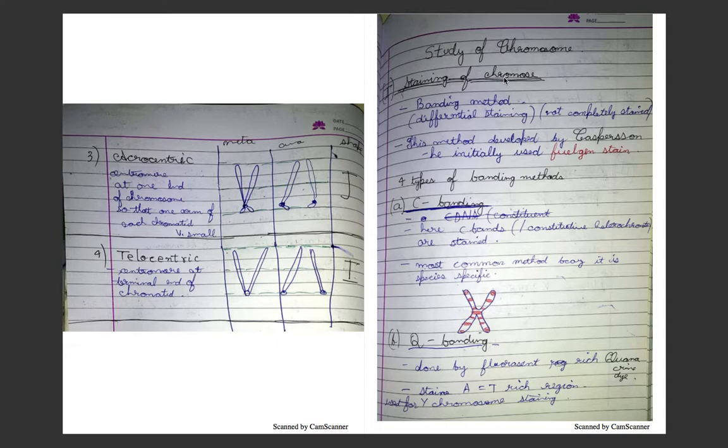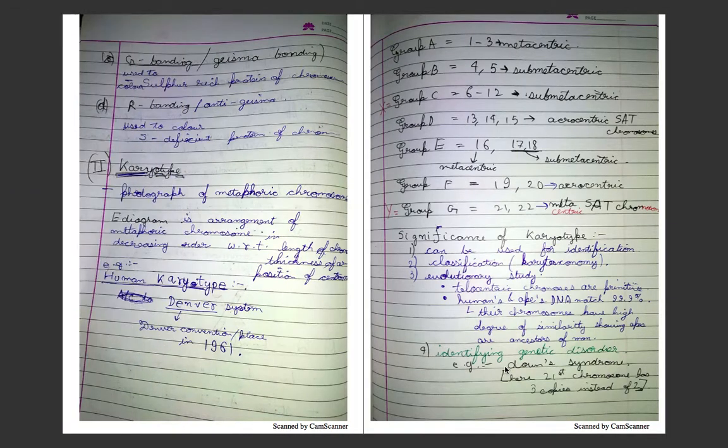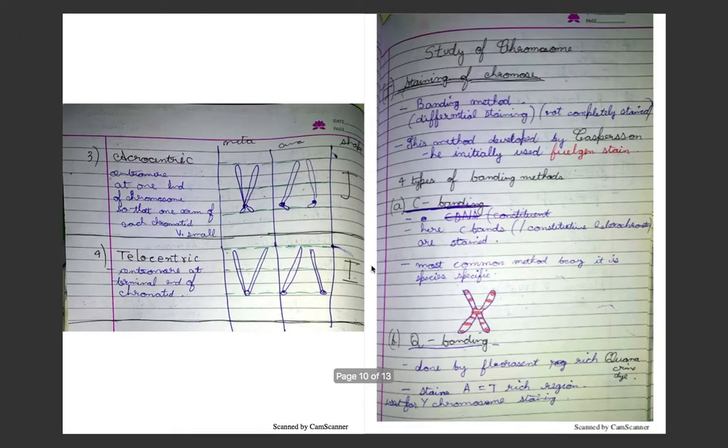Now study of chromosomes, first of all staining of chromosomes. Now there are many methods. Banding method first. It is differential staining, that is not completely stained, meaning some parts of it are stained. This method was developed by Caspersson. He initially used the Feulgen stain. The four types of banding methods are C banding, Q banding, G banding and R banding. In C banding, the C bands, that is constitutive heterochromatin, are stained. It is the most common method because it is species specific.